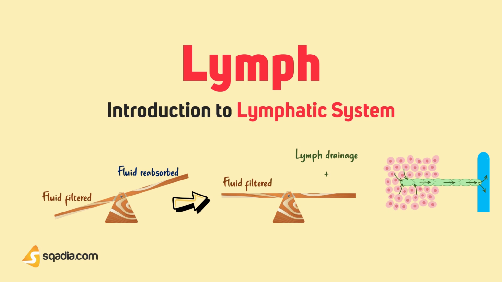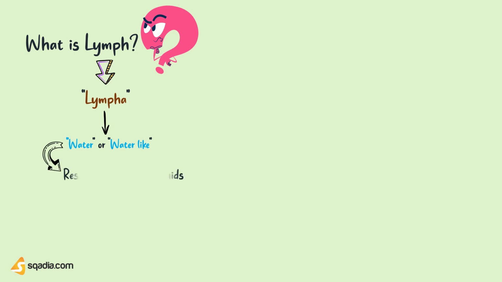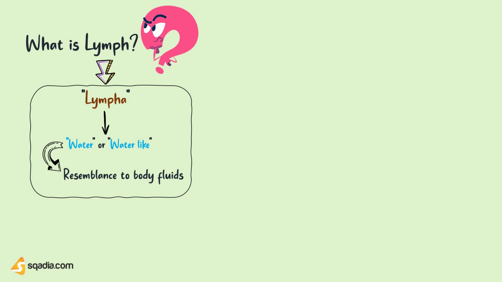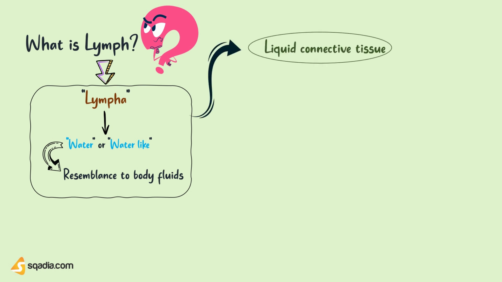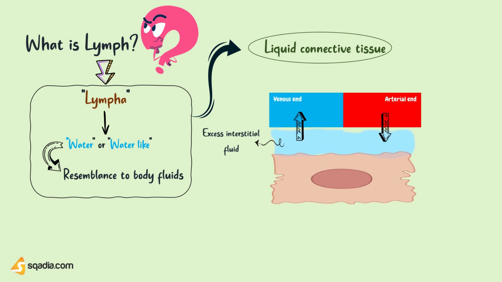Here, firstly, we will talk about lymph. So, what is lymph? The word lymph came from the Latin word lympha, which means water or water-like. And it gets this name because of its resemblance to water or body fluids. As lymph is another liquid connective tissue of our body, just like blood, and it is formed from the interstitial fluid that is filtered from the blood capillaries.